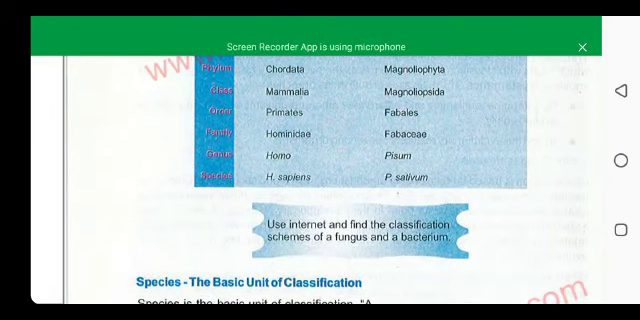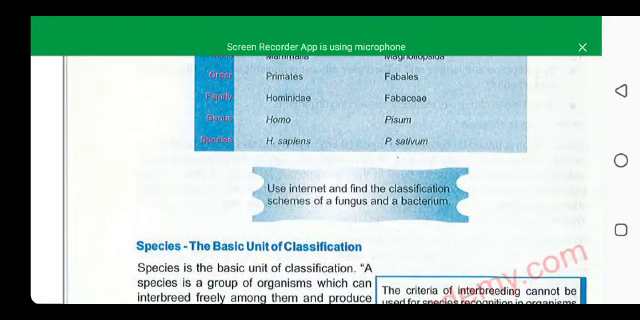The species of the human is sapiens. This capital H stands for Homo, so we say Homo sapiens. And the species of the pea plant is sativum, that is Pisum sativum.